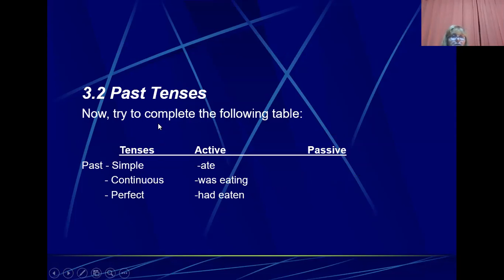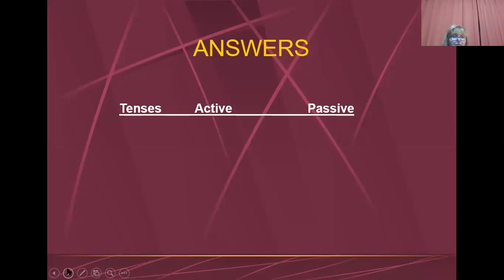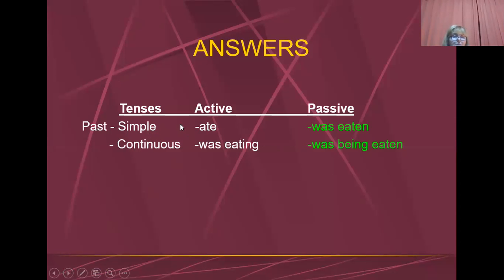Past tenses. Now try to complete the following table. Tenses, past simple, ate, past continuous, was eating, and past perfect, had eaten. Answers. Past simple, ate, in the passive is was eaten. Past continuous, was eating, was being eaten. And past perfect, had eaten, in the passive voice is had been eaten.